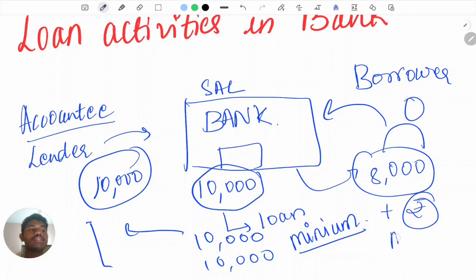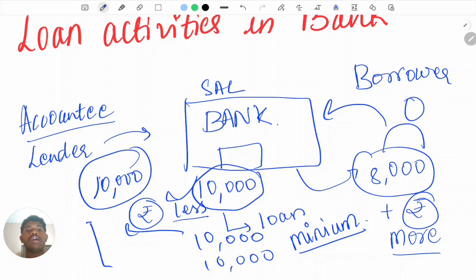Usually the bank takes more interest from the borrower, and hence when the account holder takes his money, if there is any interest for his money, they will give some interest on keeping the money in their bank, so that they can lend the money to the borrower, and with that a small amount of interest will be added. But usually this is less compared to this, so they can ask case-based questions.